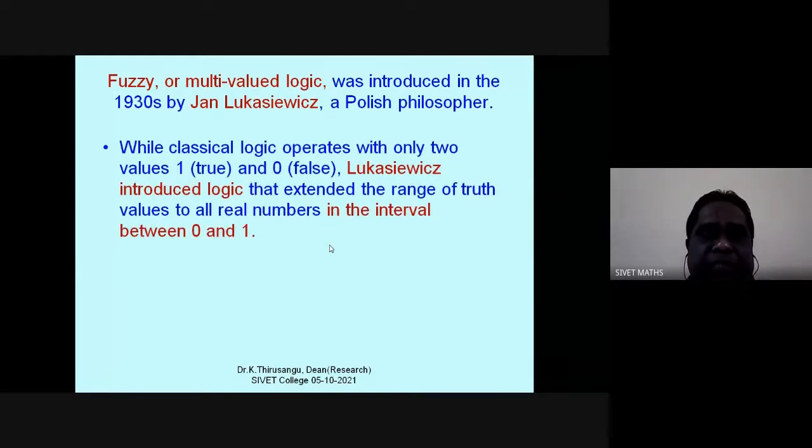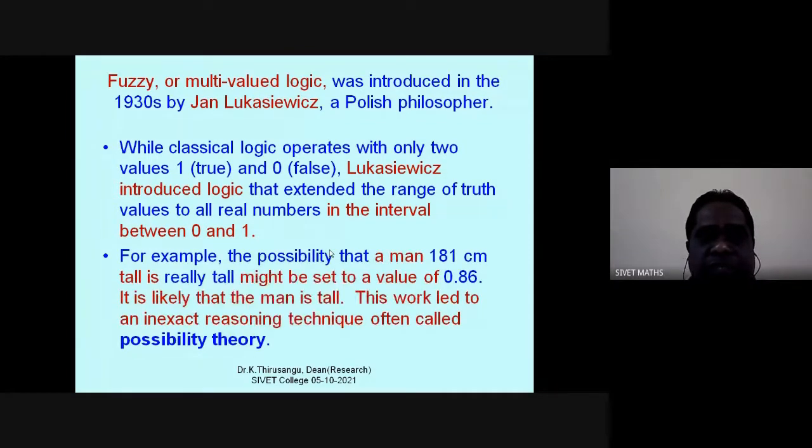While classical logic operates with only two values, 1 and 0, where 1 stands for true and 0 stands for false, he introduced a logic that extended the range of truth values between 0 and 1. This latter becomes a theory called possibility theory. What are the possible values taken from the interval 0, 1? So this is called possibility theory.